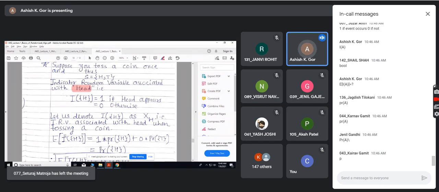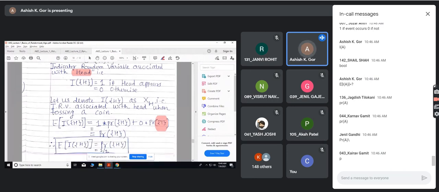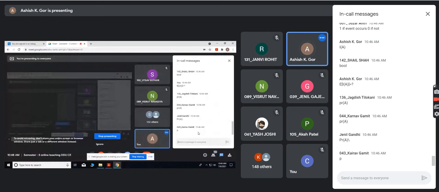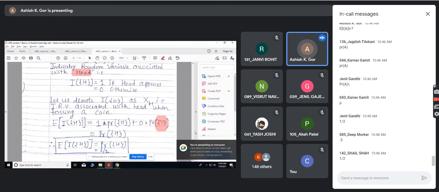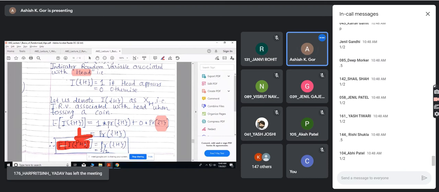So what is the expected value of this? It is 1 into probability of head plus 0 into probability of head complement, meaning tail, which is the same as probability of head. And you know the probability of head? If you toss a coin one time, it is 1 by 2. So the expected value of the indicator random variable corresponding to the event that head occurs is nothing but probability of head, which is 1/2.